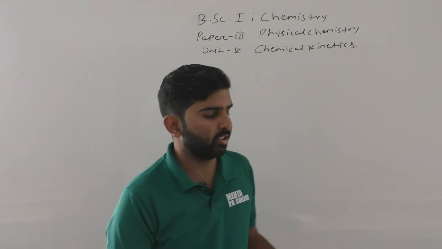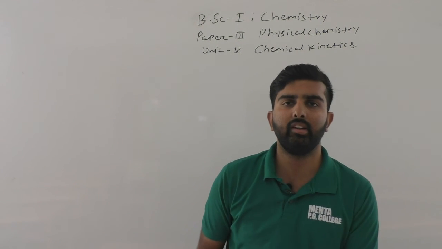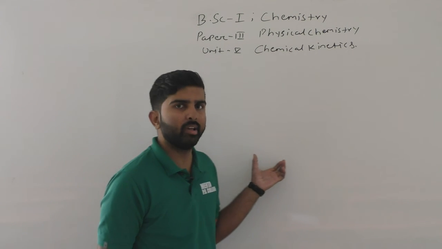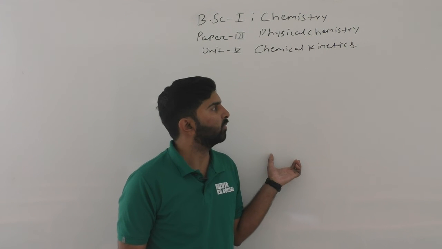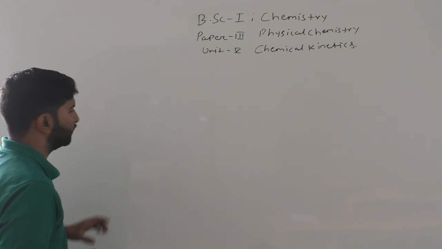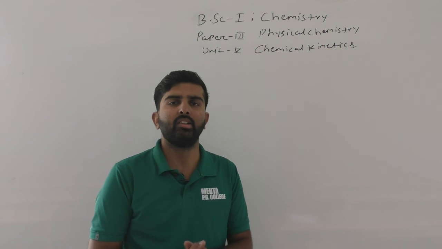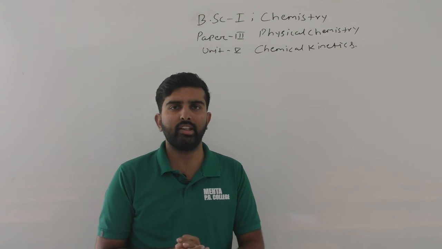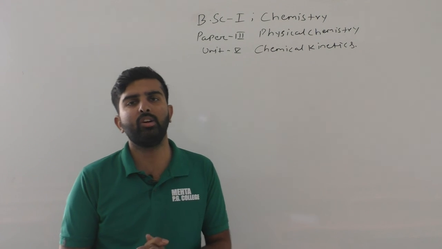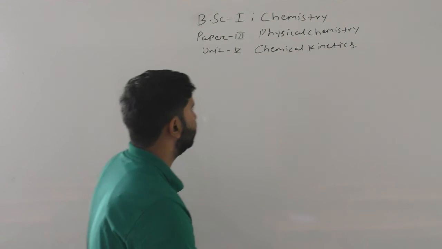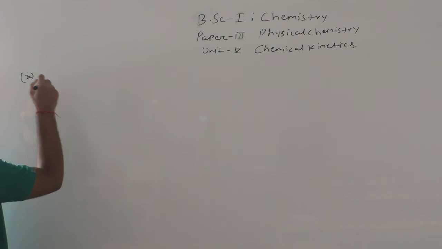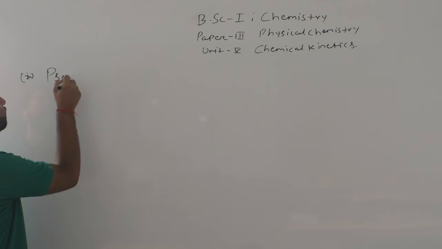In the previous class we studied the radioactive decay of first order reactions, that is, first order type radioactive decay chemical reactions. In this class we are going to study pseudo order reactions and higher order reactions, meaning the reactions which are pseudo and the reactions which have order more than 3 or 4. So in this class, the first topic is pseudo order reaction.